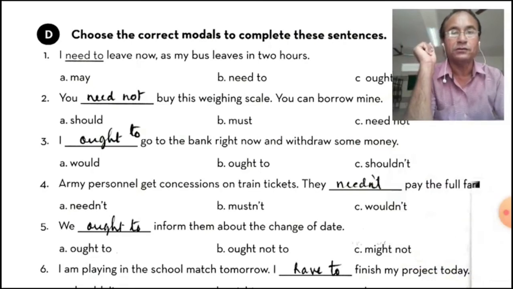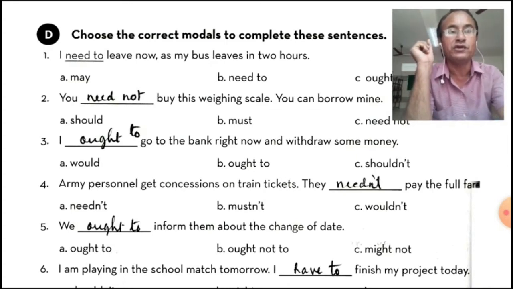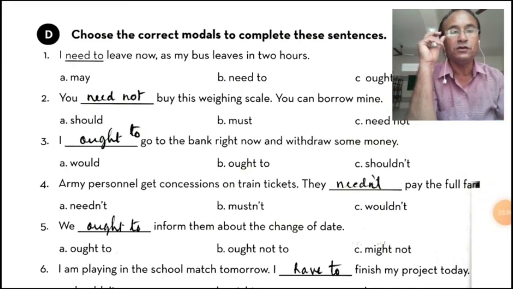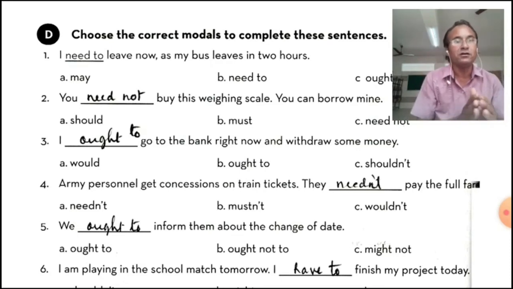Now, army personnel get concession on train tickets. They needn't pay the full fare. So we have used needn't. So here must not, would not, but need not we have used. The army personnel get concession on train tickets. They need not pay full fare. तो उसे full fare भरने की जरूरत नहीं है.